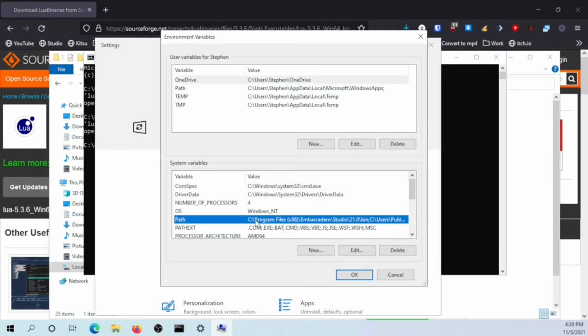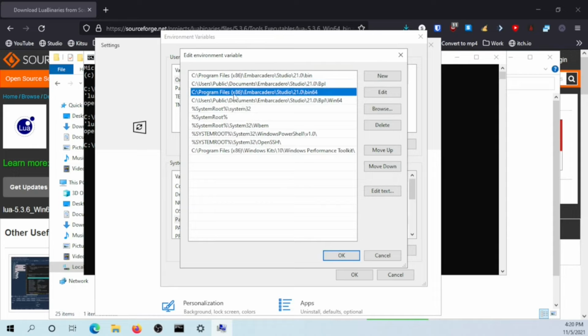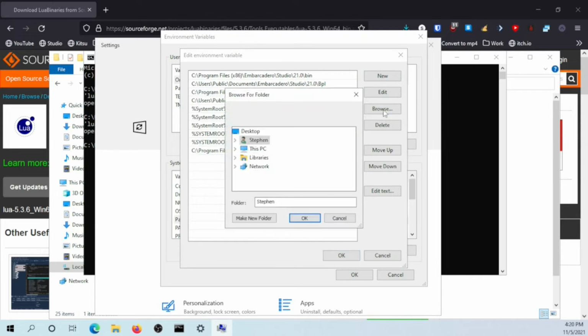You can go down here to path and click edit. These are the locations of all the environment variables. As you can see, my Program Files x86 is here, but not my normal Program Files, or at least some of these x86s are here. So what I'm going to do is click new and browse, because it's a very difficult way to get there. So I'm going to just browse to where it is.